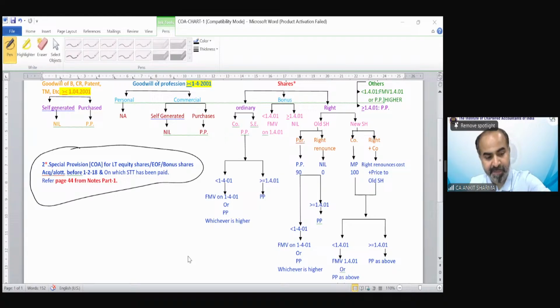This is the interesting part of income tax. Something is going to be connected later or sooner. So what were we discussing in the cost of acquisition part? That was the special provision for cost of acquisition for long-term equity shares, equity-oriented fund, bonus shares acquired or allotted before 1st February 2018 and on which STT has been paid. Refer to page 44 from notes part 1. So we are discussing that provision now in detail.